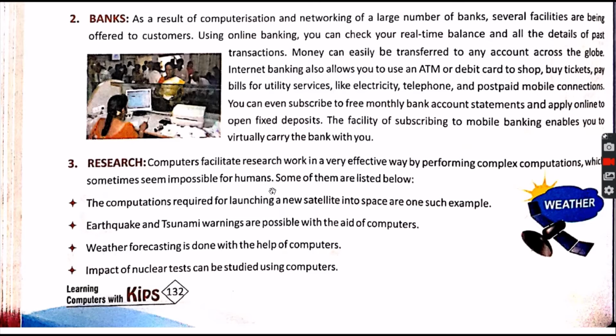So the research that people are doing with the help of computers is not possible with human beings. Some examples are listed below. The computations required for launching a new satellite into space are one such example. It is the computer only by which we can control the launching of a new satellite into space.